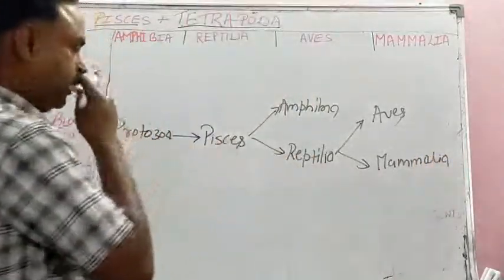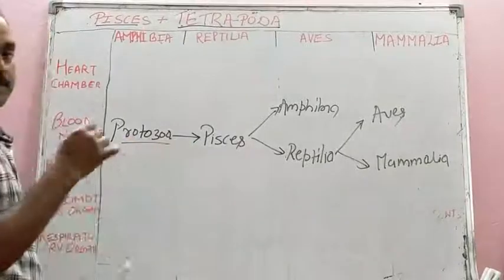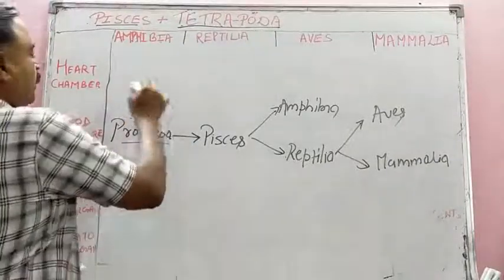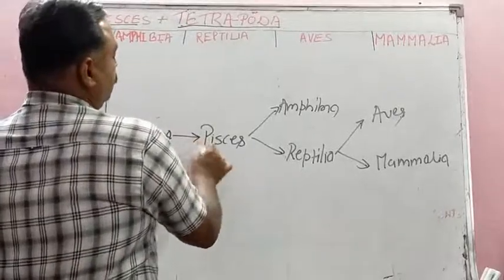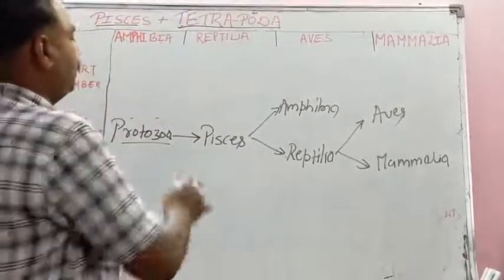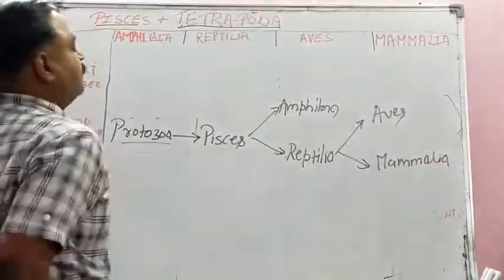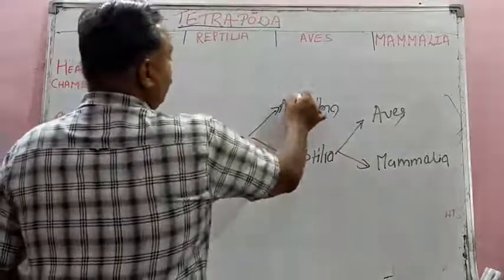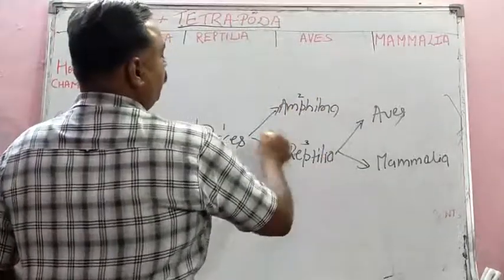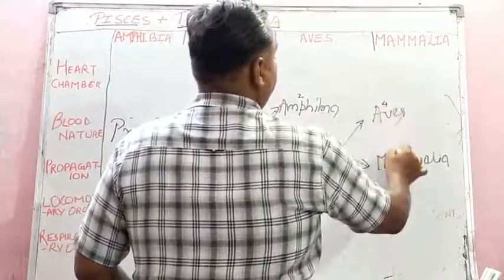This is the chart, student. The first animal in the universe was protozoa, first animal. Proto means first, zoa. And student, then it is said that from protozoa all animals developed. So here we are studying the vertebrates. These are the 5 subclasses of the vertebrate. Pisces, from Pisces, Amphibia evolved and Reptilia evolved, and from Reptilia, Aves and Mammalia evolved.